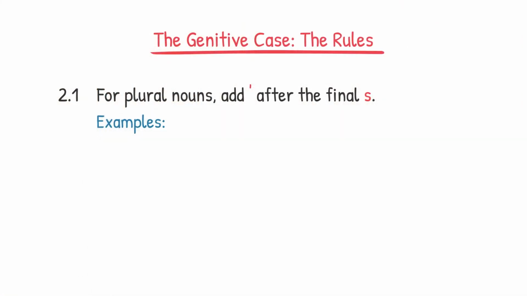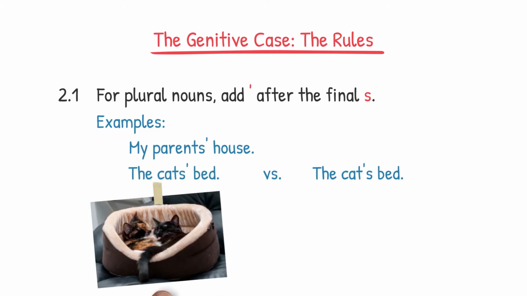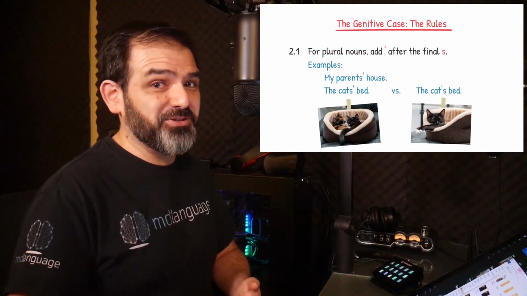For example, my parents' house or the cats' bed. Notice how in this last example, the pronunciation of the expression is exactly the same as if I were talking about one cat, the cat's bed. Here, only the spelling or the context will indicate how many cats we are referring to.